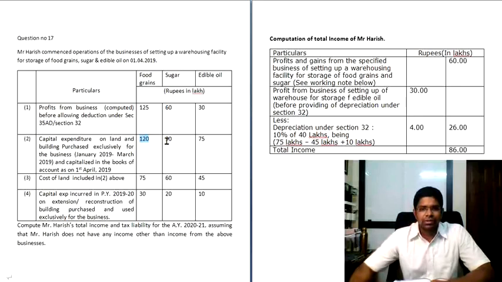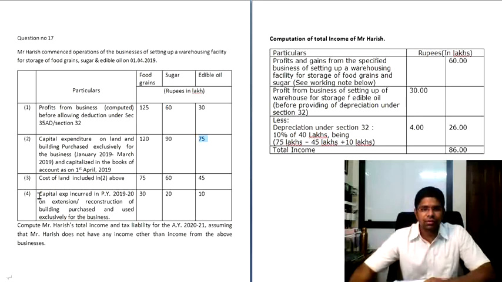On similar grounds, when it comes to sugar as well, capital expenditure on land and building is 90 lakhs and cost of land included in the above amount is 60 lakhs. So the net amount is 30 lakhs. And coming to edible oil, it's the same thing. However, you don't get 100% deduction on this. All you can do is claim depreciation under section 32.